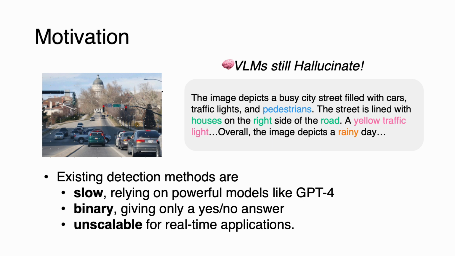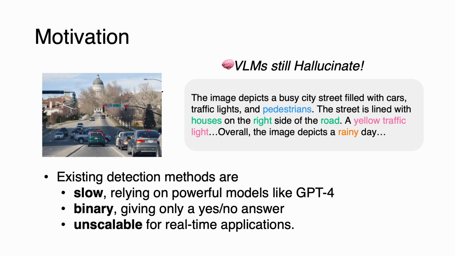We begin this research with the fact that vision language models hallucinate frequently. Even when given real images, they often mention objects or attributes that aren't there. Existing hallucination detectors rely on powerful models like GPT-4 or provide only binary judgments and/or are too slow for practical use.